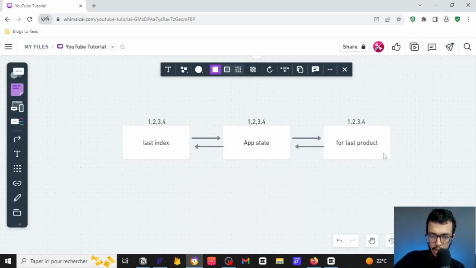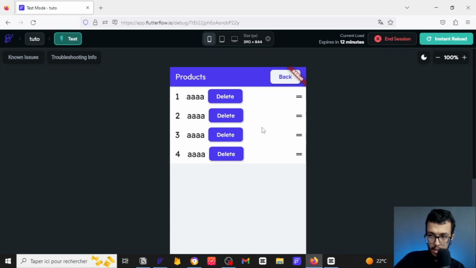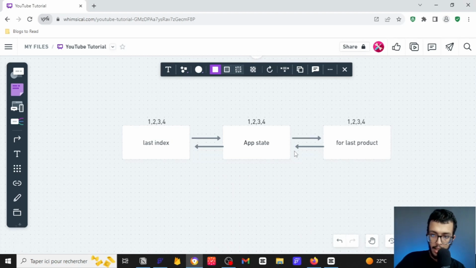So always keep this in mind, guys, because whenever you get a product, we update both app state. The app state is inside any page, but for now, whenever we create a new product, that app state is helping us find the right order for each piece of document, or for each item, if you like. So this is important to update, because if you don't update this, you will have a problem. That's why whenever we add a product, we update this app state and this one, and this app state actually is used to create the next one.